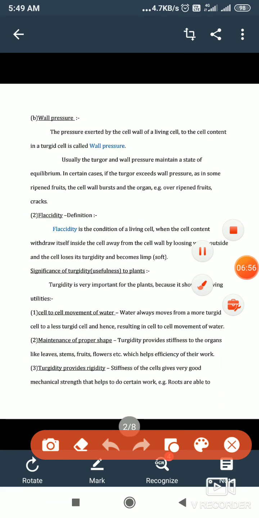Third point is, turgidity provides rigidity and hardness. Stiffness of the cells gives a very good mechanical strength. It can thrust the surrounding. This is called turgidity provides rigidity. Follow up this writing: stiffness of the cells gives a very good